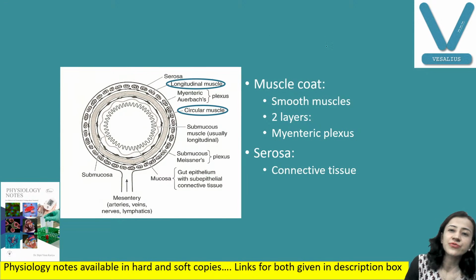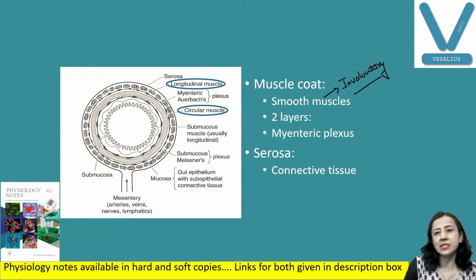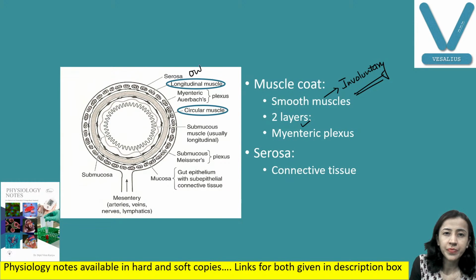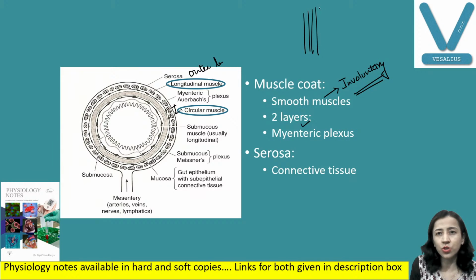Muscles in the digestive tract are involuntary, so they are smooth muscle. These muscles are also in two layers. You can see here, the outer longitudinal layer and the inner circular layer. Longitudinal means the muscles run like this, and inner circular is like this.